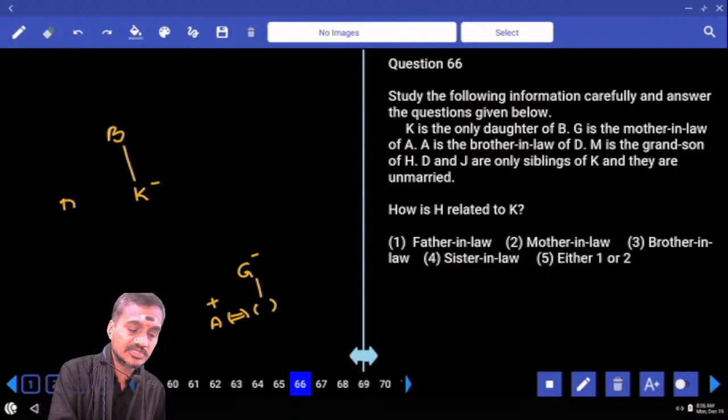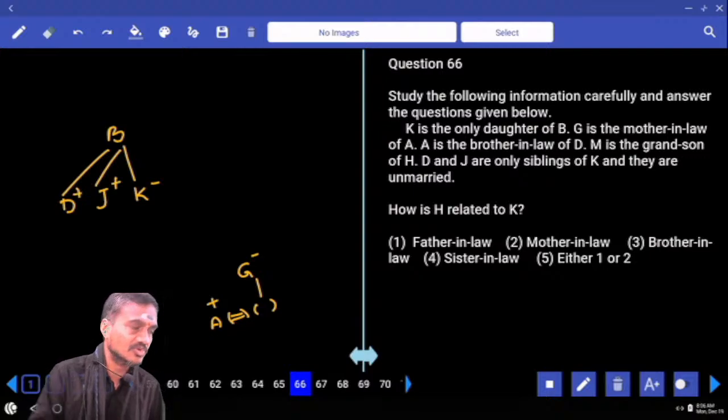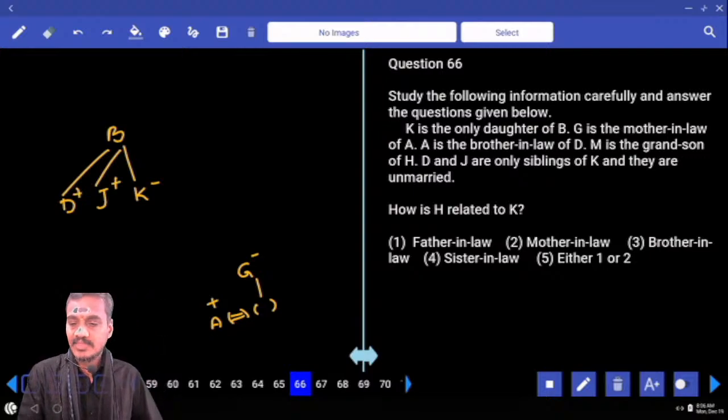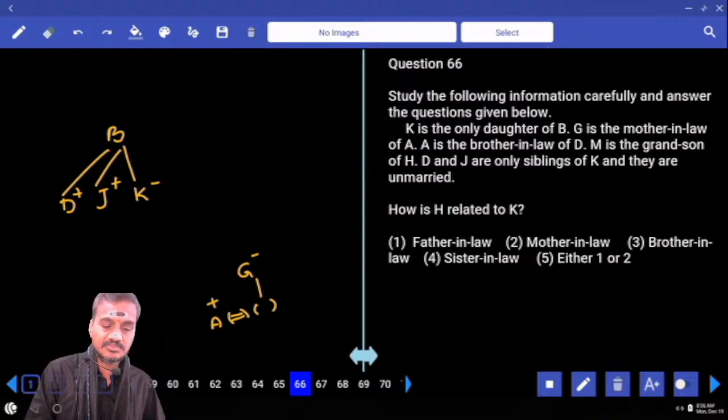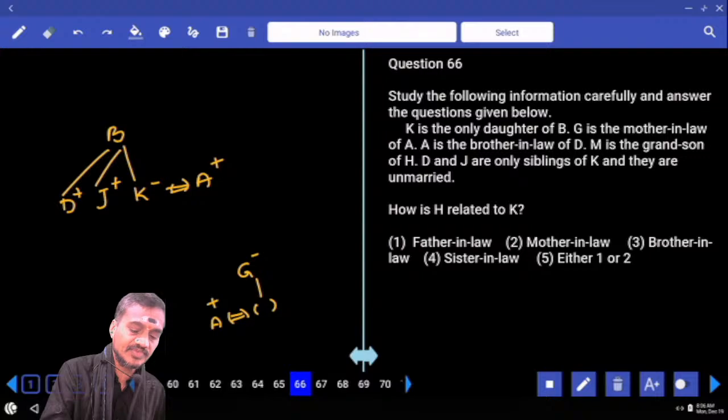Now, who are the siblings of K? D and J are the siblings of K. So there are 3 persons, D, J, and K. Out of which D and J are males, because K is the only daughter. And A is the brother-in-law of D. That means D's brother-in-law is A. And at the same time D and J are unmarried. They are unmarried, so D's sister's husband must be A. If A is here, then G is the mother-in-law of A. Hence B and G are a married couple. G is a female, B is a male.